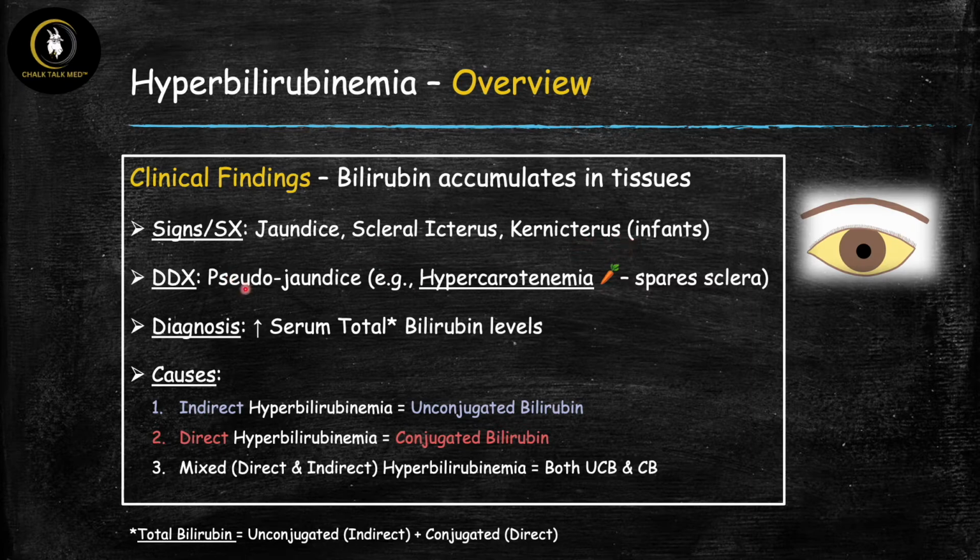Now, the main differential diagnosis for actual jaundice is going to be something known as pseudojaundice. So this is yellowing of the skin, but not due to actually high levels of bilirubin.